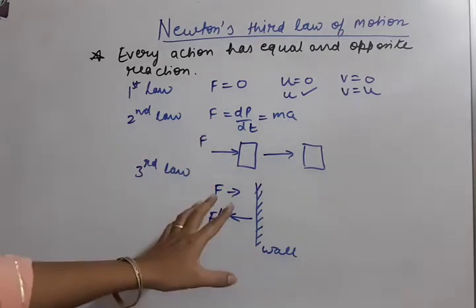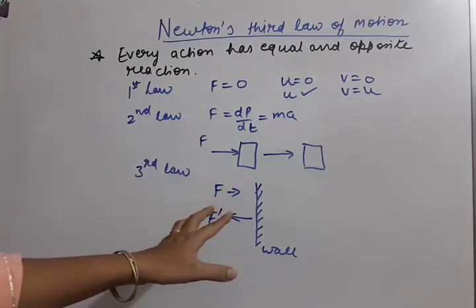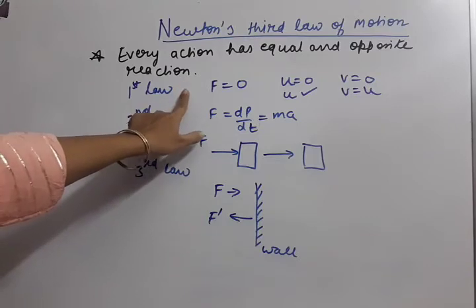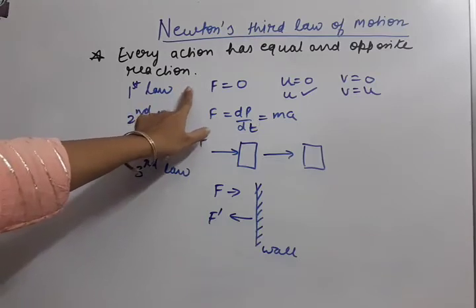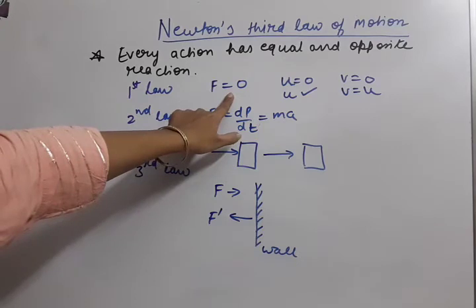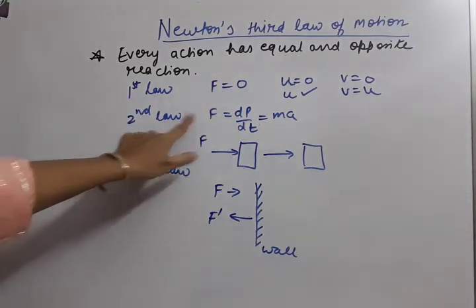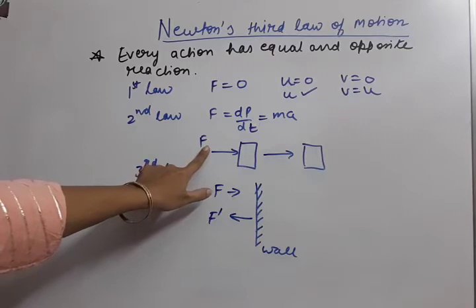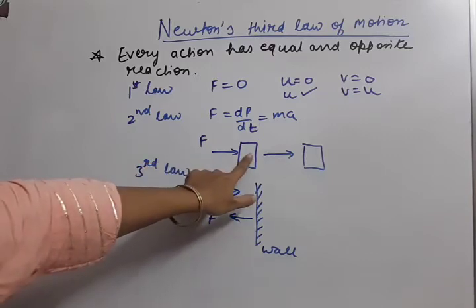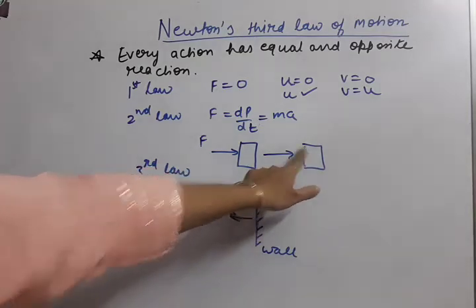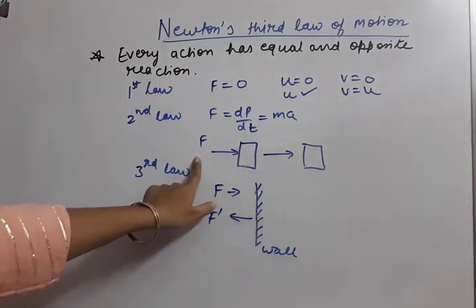So overall you must have understood the idea about the three laws. The first law applies in all those conditions when we have not applied any net external force. The second law applies when a net external force is applied and the body can move, so it will move, and the rate of change of momentum of this body is equal to the force.